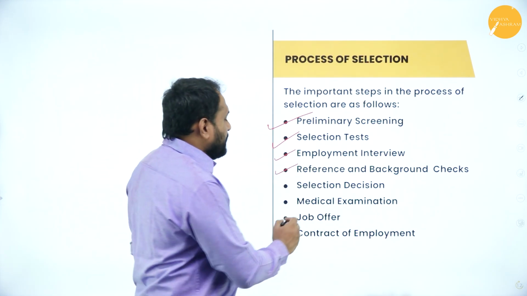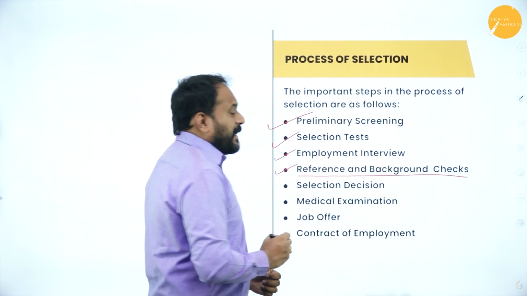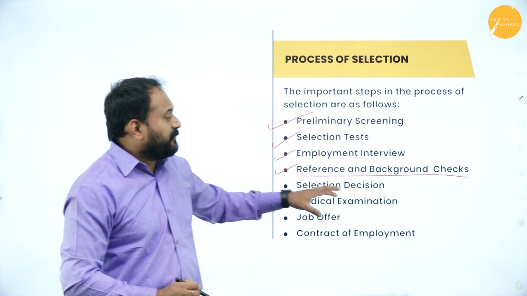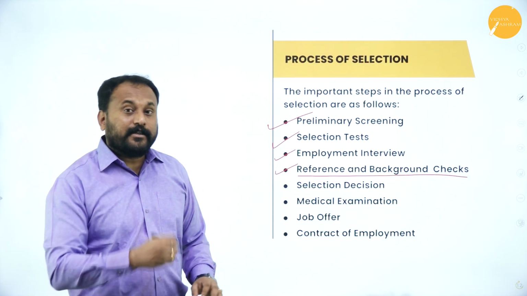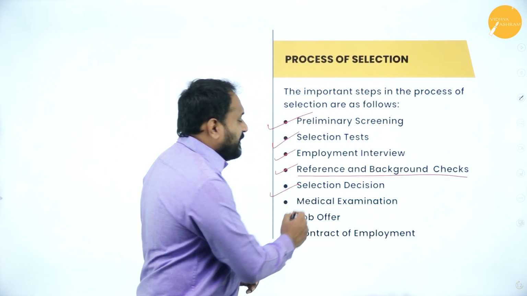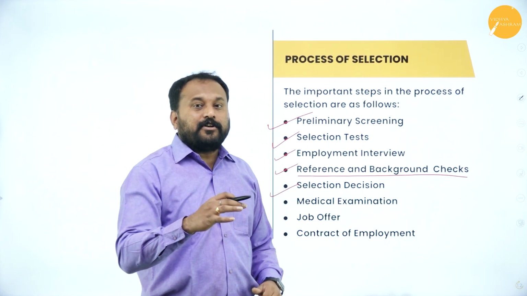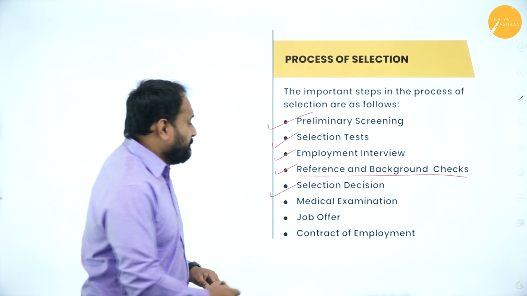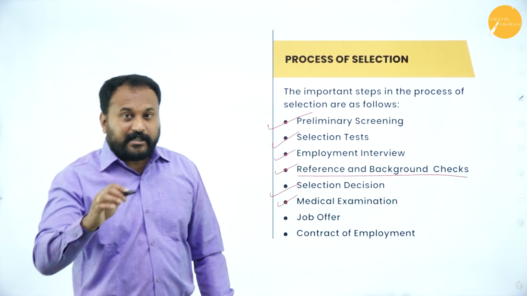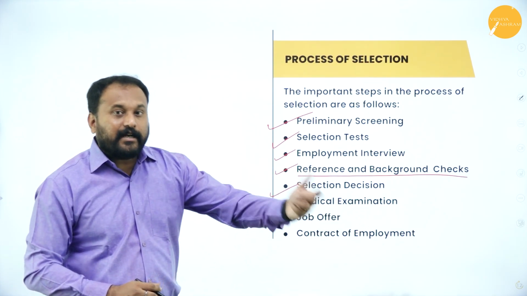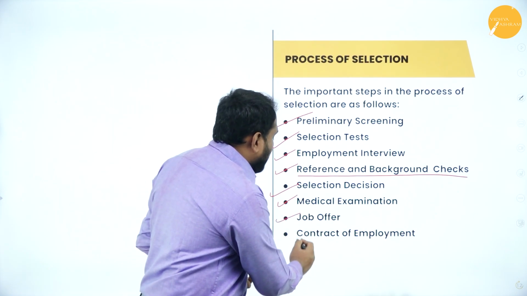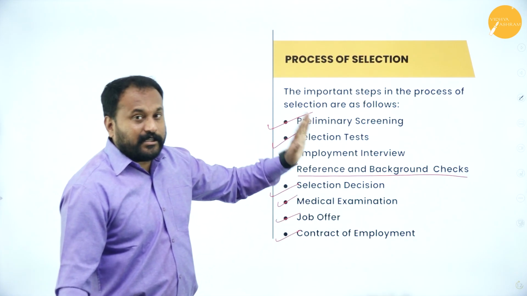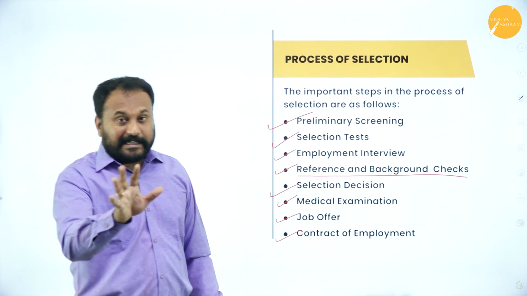See, this is where Indian organizations nowadays are lacking behind. They don't go with a proper reference and background check because this is done by a third party. Next is the selection decision, whether to take the person or not, we'll get to know through the selection decision. Then we'll go with the medical examination, whether he or she is medically fit for the job. Next is the job offer, and then the last one is the contract of employment. Now, till the job offer or till the contract of employment, that person is not selected. That is what it is.